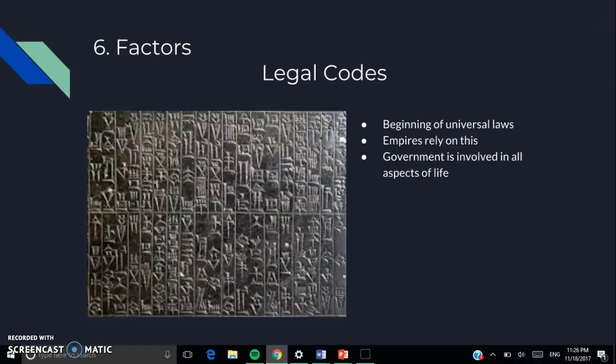Number 6 is legal codes. And the legal codes were the beginning of universal laws, and empires relied on these legal codes. An example would be Hammurabi's law code in Mesopotamia for the Babylonian Empire.